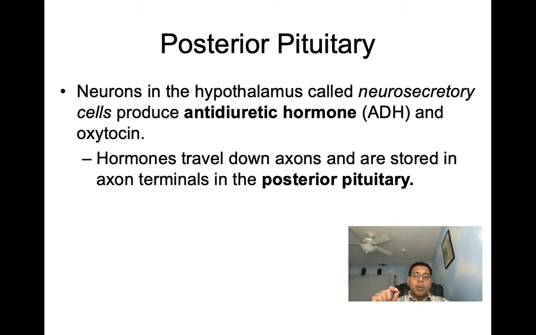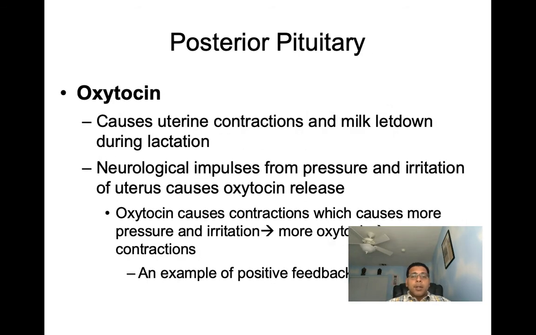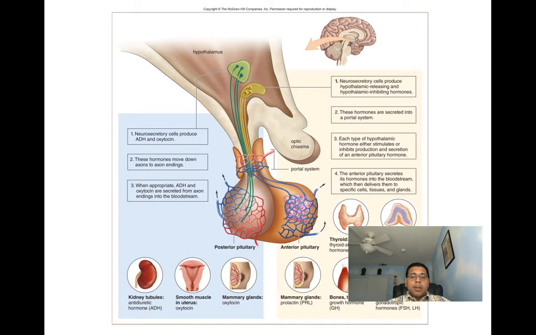The posterior pituitary is not a true endocrine gland. It's technically a storage site. It's made up of neurons. Right inside of here, you can see it's got axons and axon terminals, with axons coming down and making their way into this posterior pituitary.